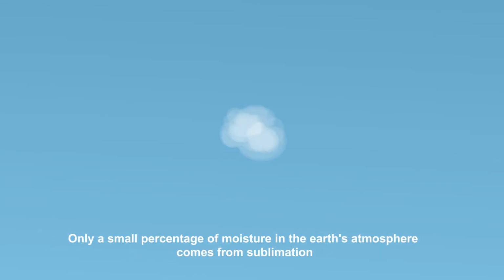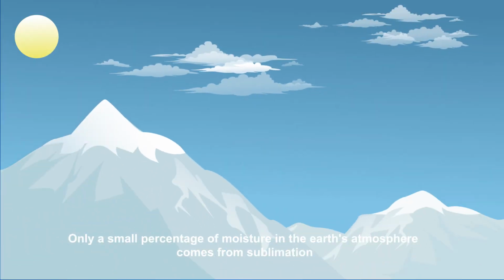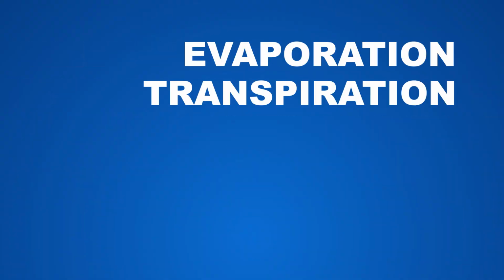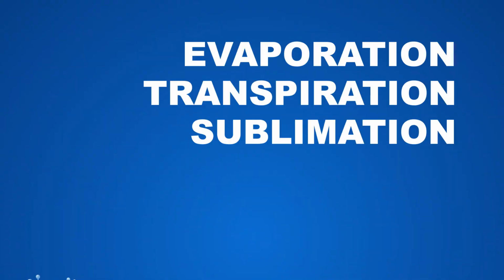3, sublimation is when a solid like snow or ice changes directly into a gas without becoming a liquid first. This can happen in very cold, windy conditions while also being sunny, such as at the top of a mountain. Let's recap. Evaporation, transpiration, and sublimation are all ways that water escapes the Earth's surface and enters the atmosphere.